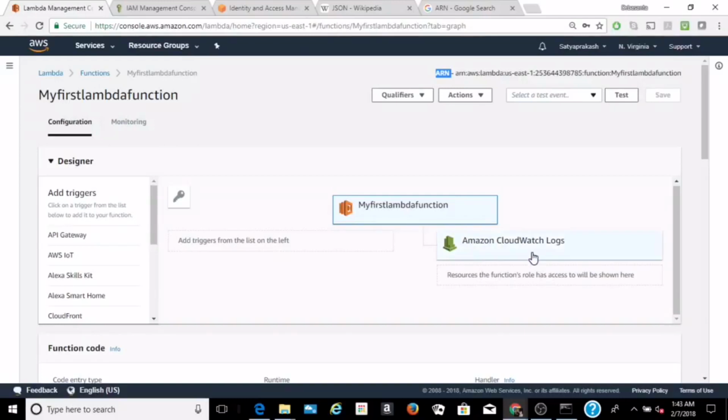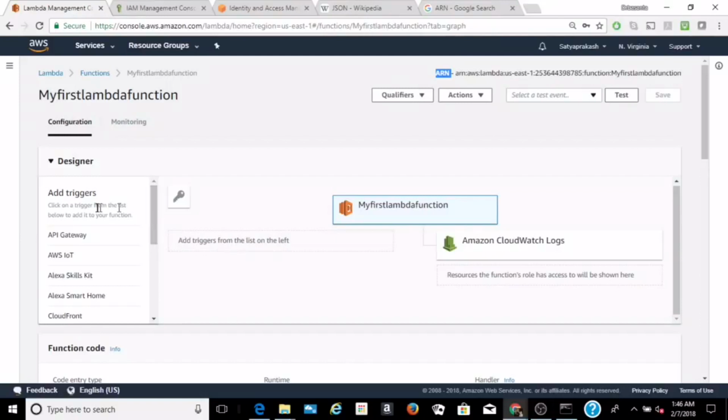As we have selected the basic execution role, it only has access to Amazon CloudWatch Logs, where all the logs for that function will be stored. On the left hand side of the diagram, we can see all the triggers associated with the function. We know Lambda is an event-driven serverless platform. So to call the function, there should be an event.